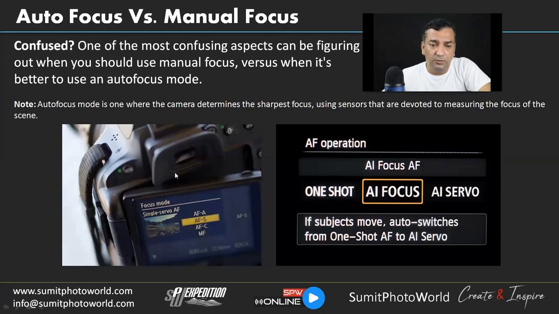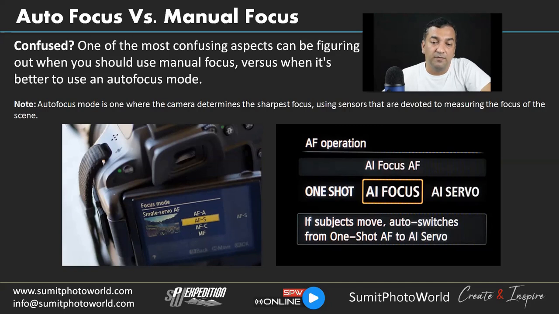In camera settings, you can see the screen like this. The left screen is from the Nikon device, and the right screen is from the Canon device. So in Nikon, we have these focusing modes. We have this AFA, AFS, AFC, MF. MF is the manual focus, and in Canon, we have this One Shot, AI Focus, and AI Servo. So One Shot is something which is AFS in Nikon.